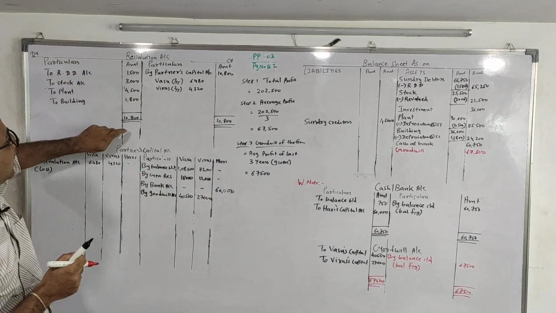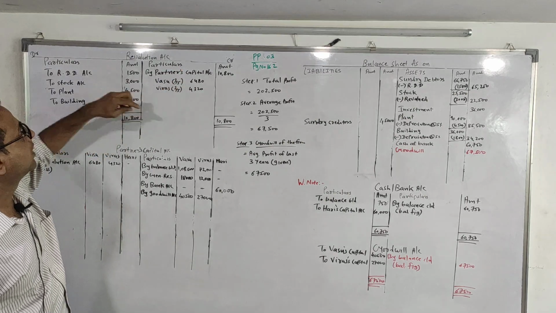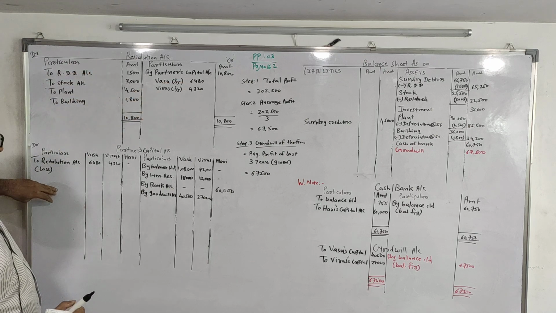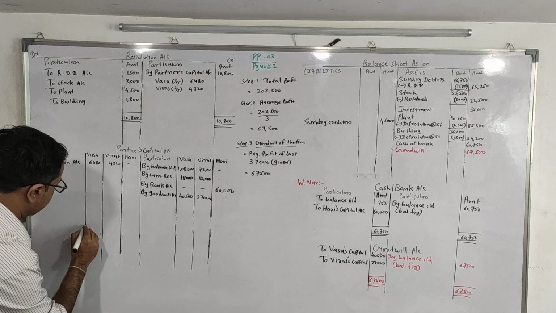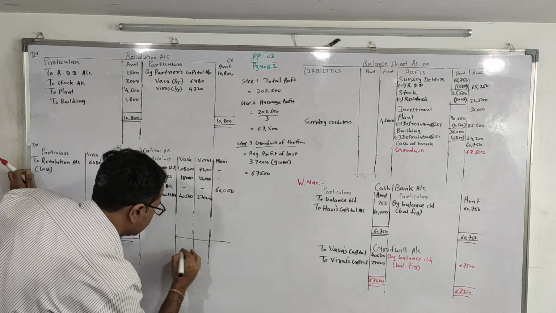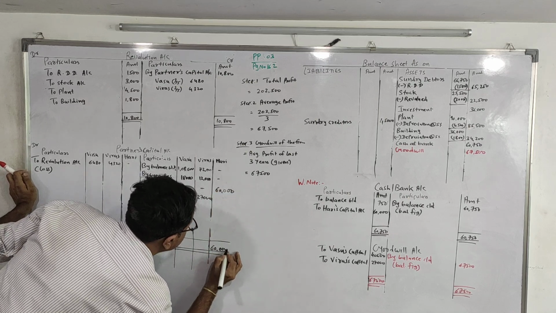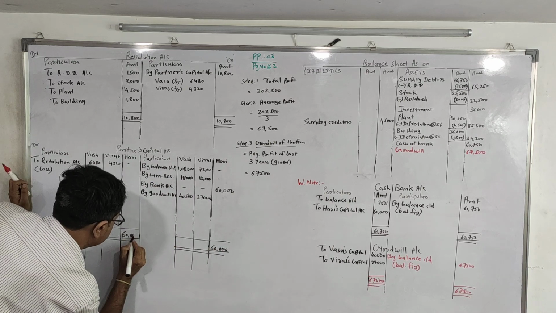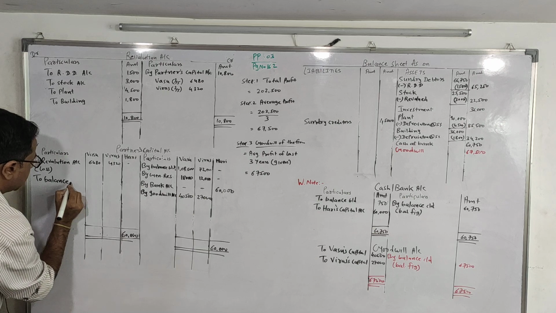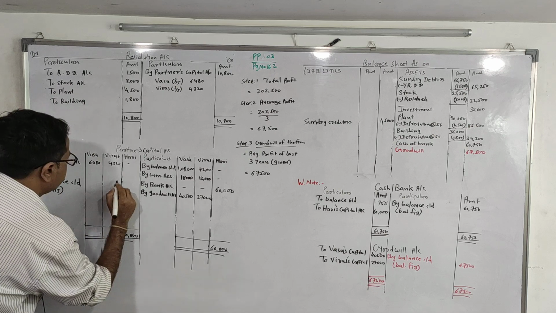So now we'll close our revaluation account. Only the debit side amount is there, 10,800. We'll distribute it between the old partners in 3:2. As the debit side is more, it is a loss. Then we'll transfer to partners' capital. Now we'll close our partners' capital. $60,000. Harish, to balance carried down, balancing figure